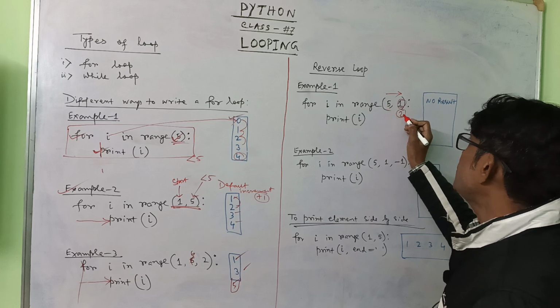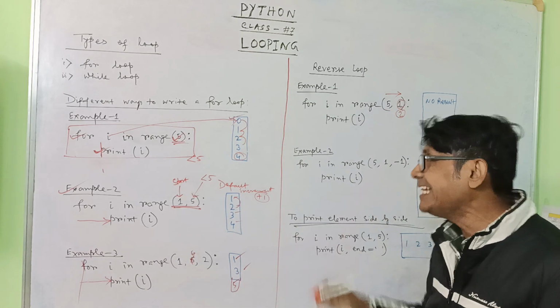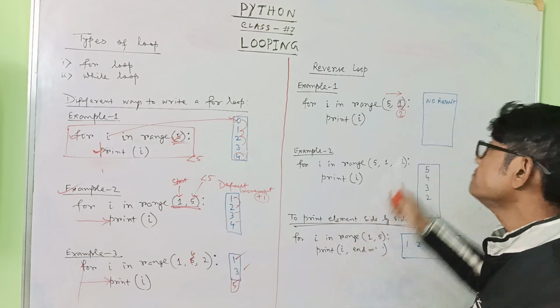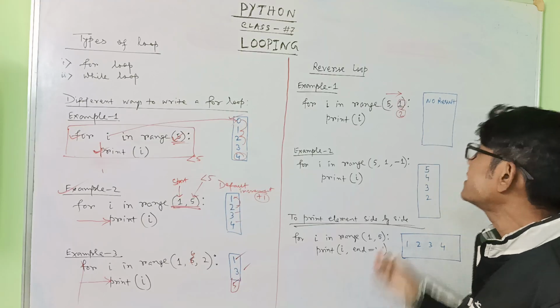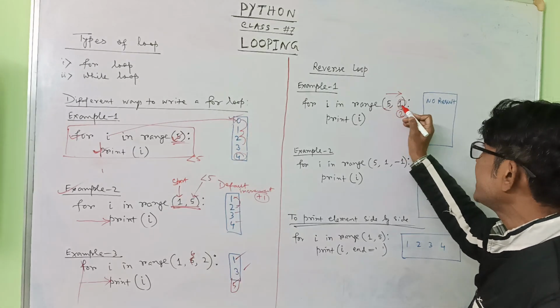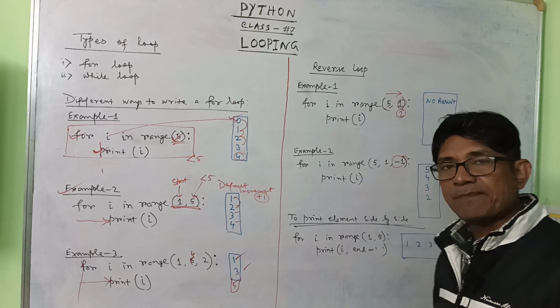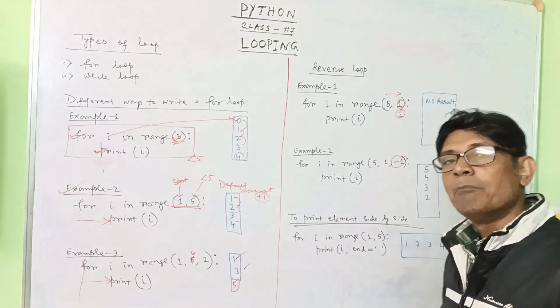So you are going from 5 to 1, but if you don't write the step this way, you will not get any result. But if you write start, end, and then a negative step, that means reverse. 5 to 1 you are coming with minus 1.